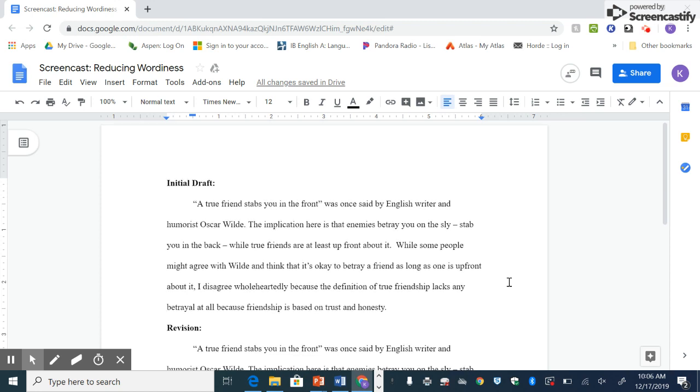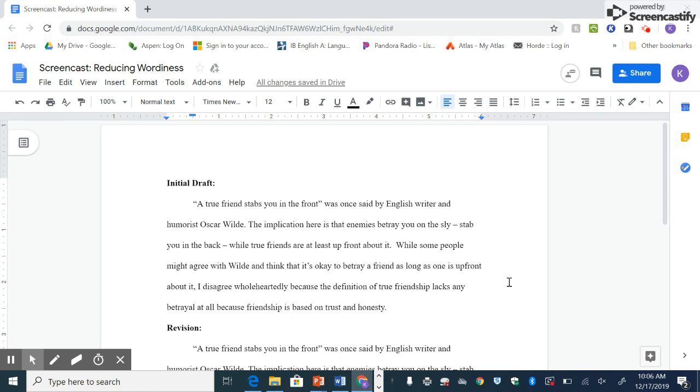So we're going to work on reducing wordiness. So here's my first draft. A true friend stabs you in the front was once said by English writer and humorist Oscar Wilde. The implication here is that enemies betray you on the sly, stab you in the back, while true friends are at least upfront about it.